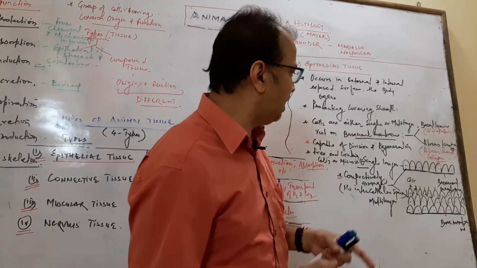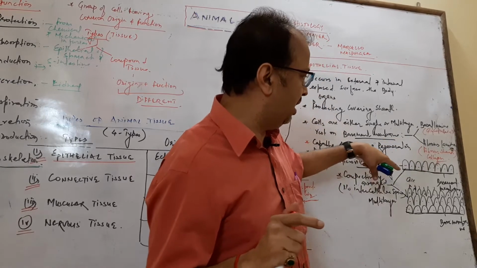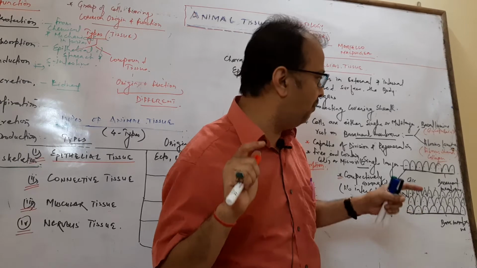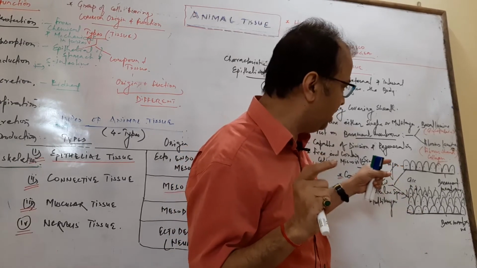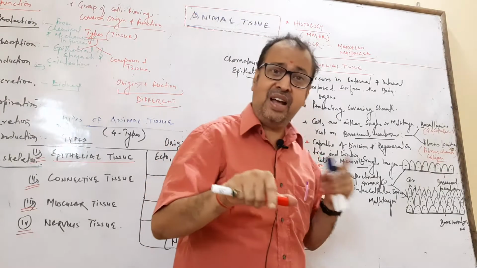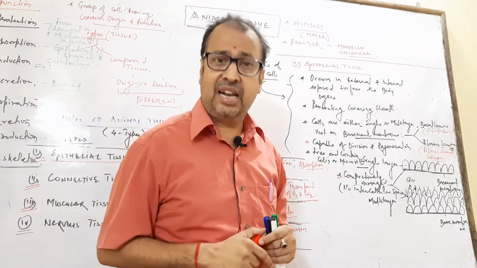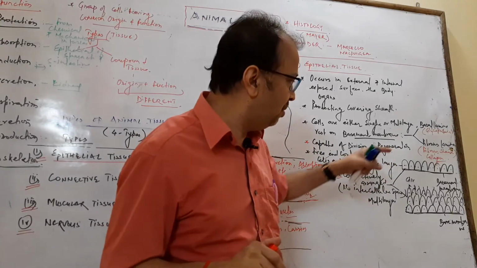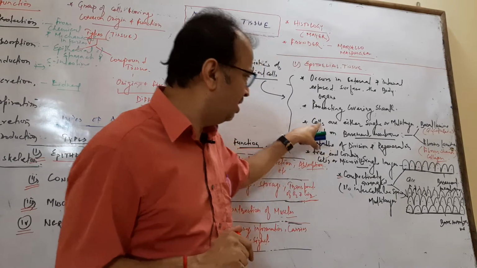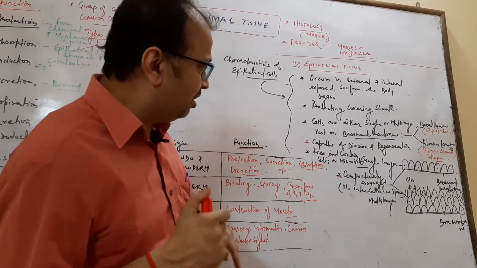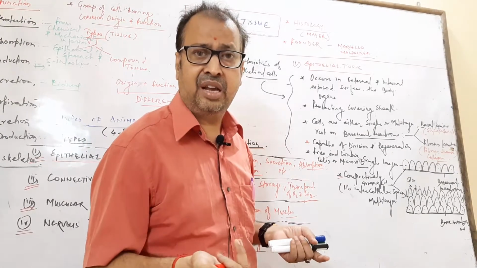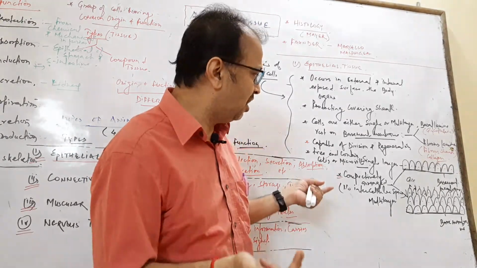The basement membrane contains two layers, the basal lamina and the fibrous lamina. The basal lamina is made up of glycoprotein, carbohydrate and protein, and the fibrous lamina touches the connective tissue layer and is also formed by collagen. So this is the structure, and the nature of the epithelial cells is continuous cell division and regeneration. So these cells always divide